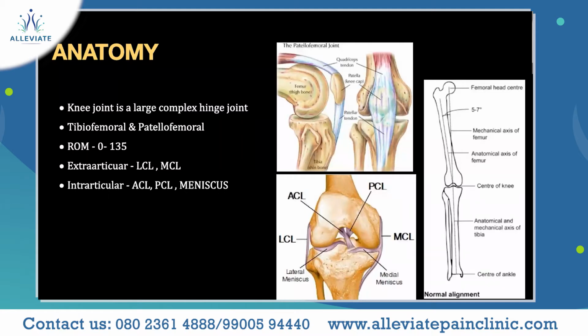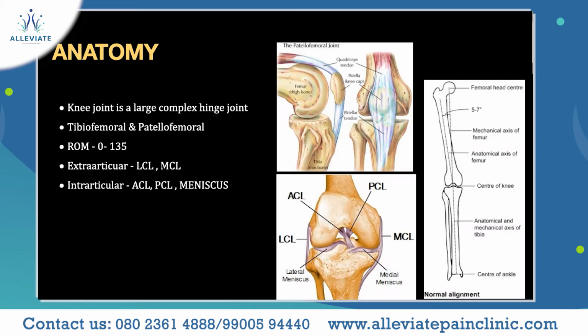And there are ligaments in and around the knee. There are two ligaments called the extra-articular ligaments, which are outside the knee. These are the LCL, which is the lateral collateral ligament, and the medial collateral ligament. And there are intra-articular ligaments. Intra-articular means the ligaments which are present within the knee joint, inside the knee joint.